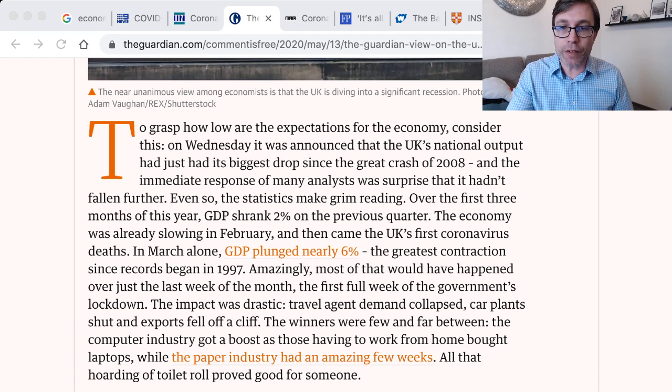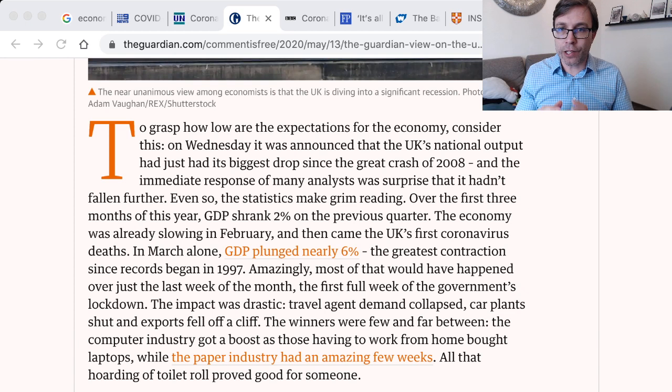Amazingly, most of that would have happened over just the last week or so of the month. The first full week of the government's lockdown, the impact was drastic. Travel agent demand collapsed, car plants shut, and exports fell off a cliff. The winners were few and far between. The computer industry got a boost as those having to work from home bought laptops, while the paper industry had an amazing few weeks. All that hoarding of toilet roll proved good for someone.